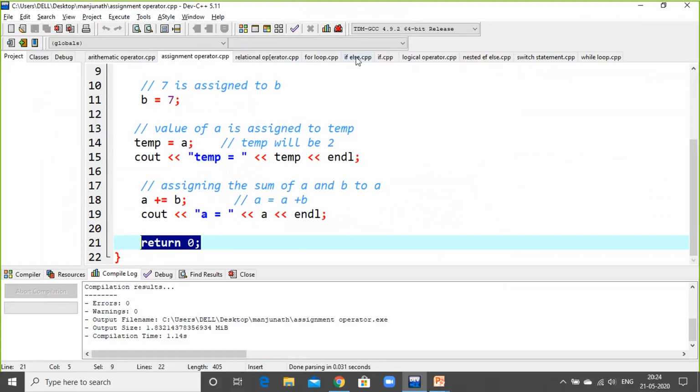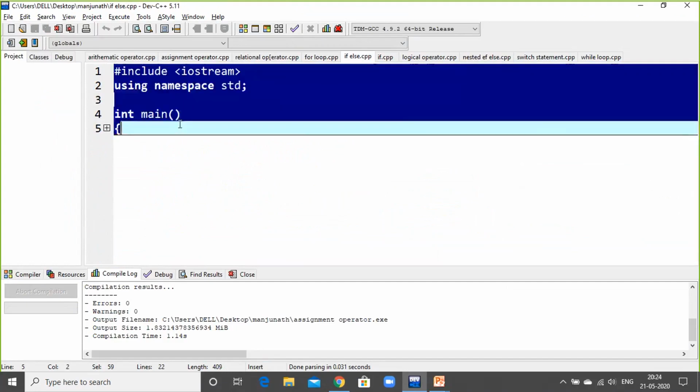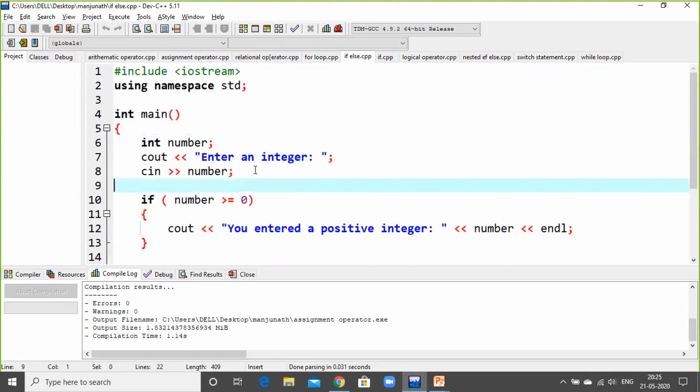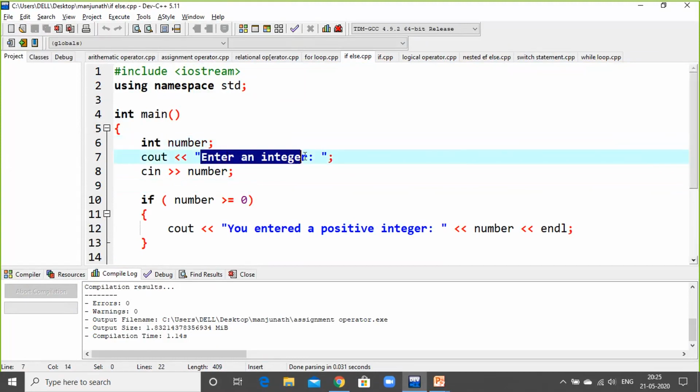Next, I'll go for if else. Again, I'm using the same blocks and the same syntax for this program. Now, int number, the number you are inputting. Any number you can input here, and to accept it, the data type we are using is int. Now see out: in the output black screen terminal, the statement will be printed as "Enter an integer."